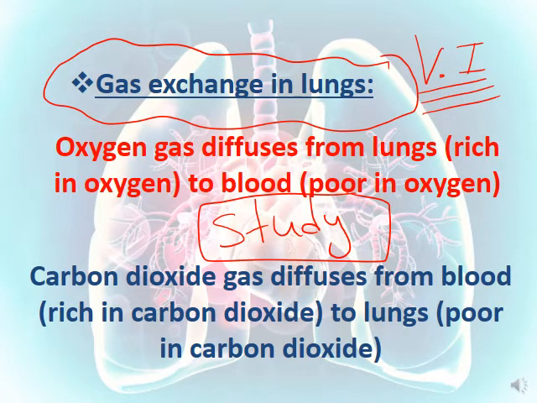You have to know that oxygen gas diffuses. What is the meaning of diffuses? Moving from a medium of high concentration to a medium of low concentration of the same substance. So oxygen gas diffuses from the lungs, which are rich in oxygen, to the blood, which is poor in oxygen, whereas carbon dioxide, which is the opposite, diffuses from the blood, which is rich in carbon dioxide, to the lungs, which are poor in carbon dioxide.